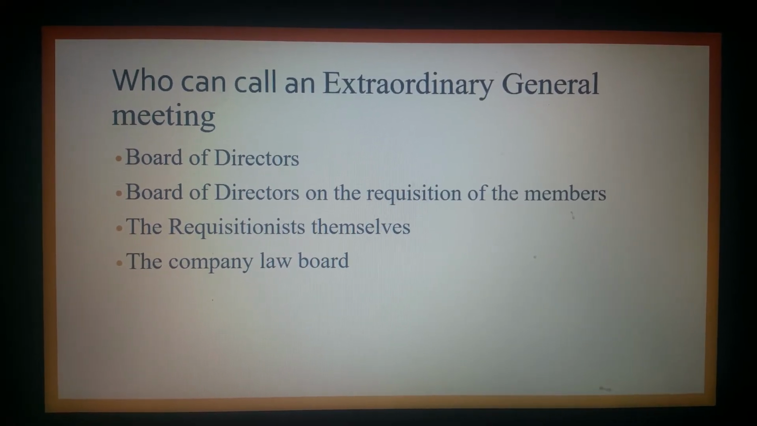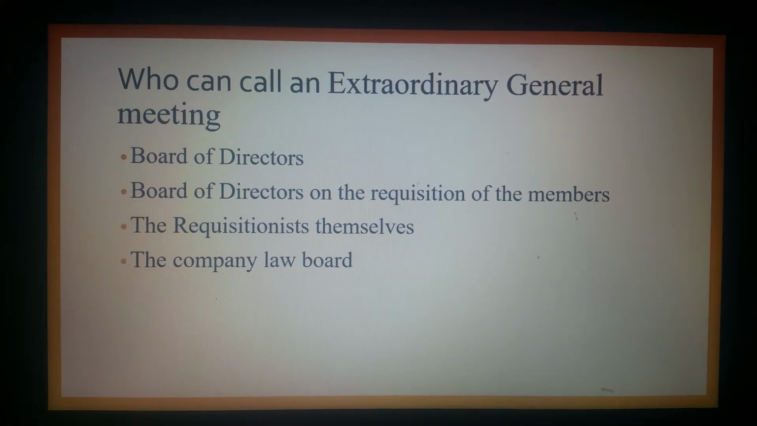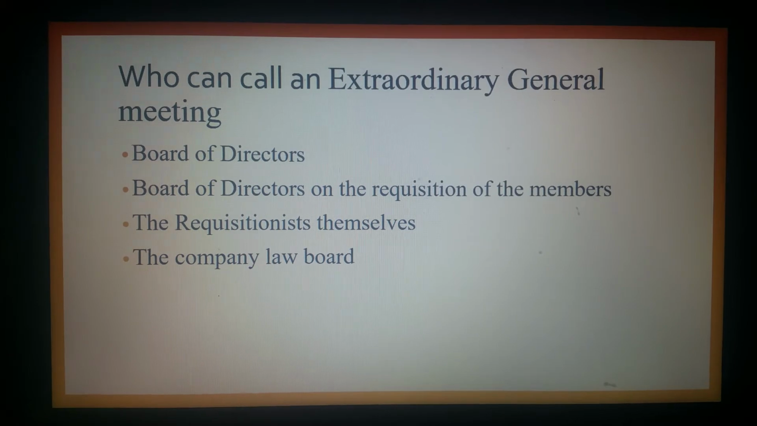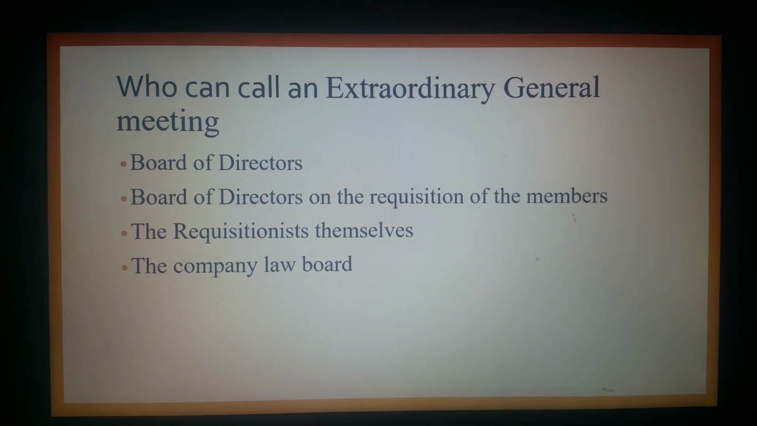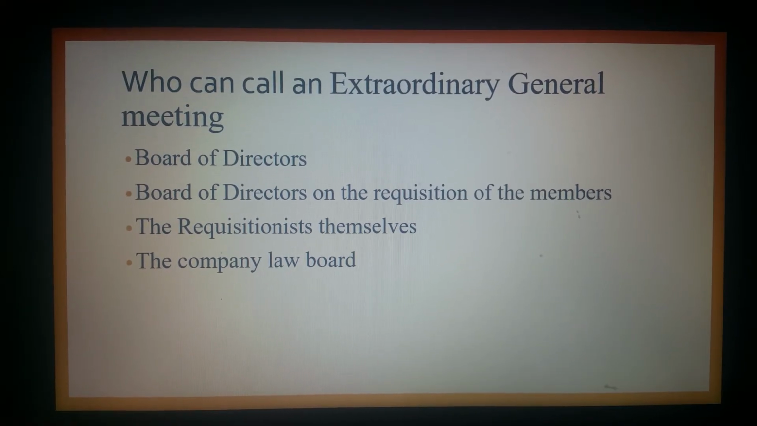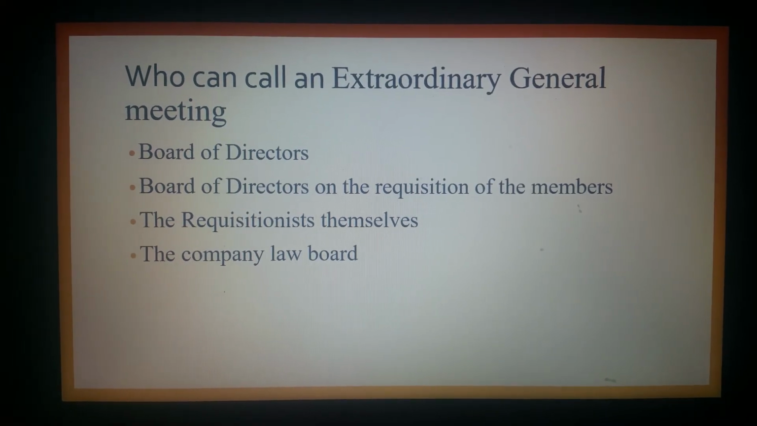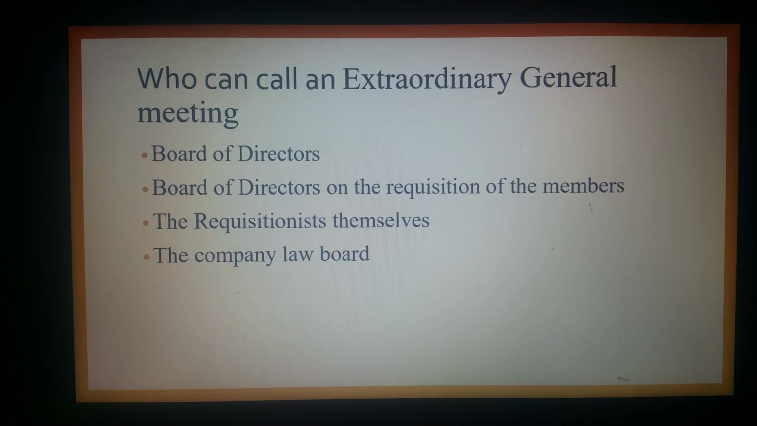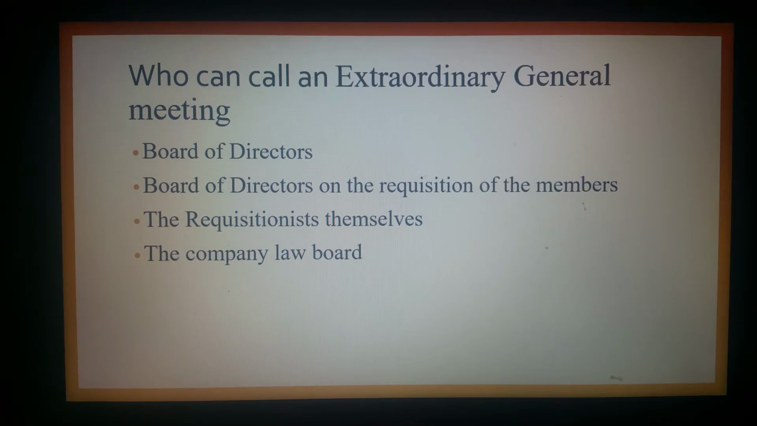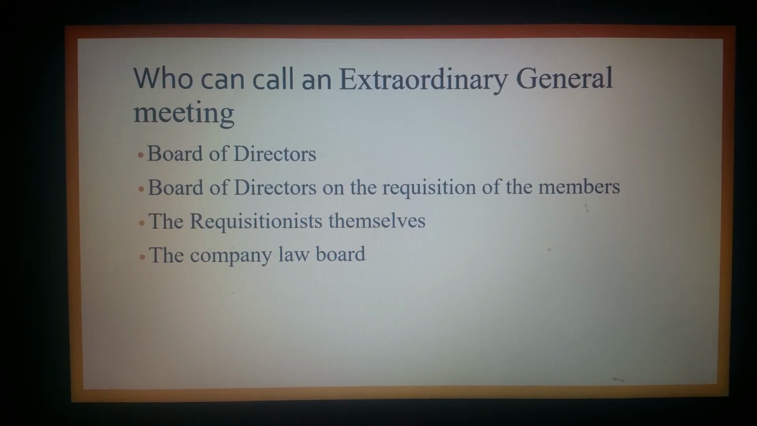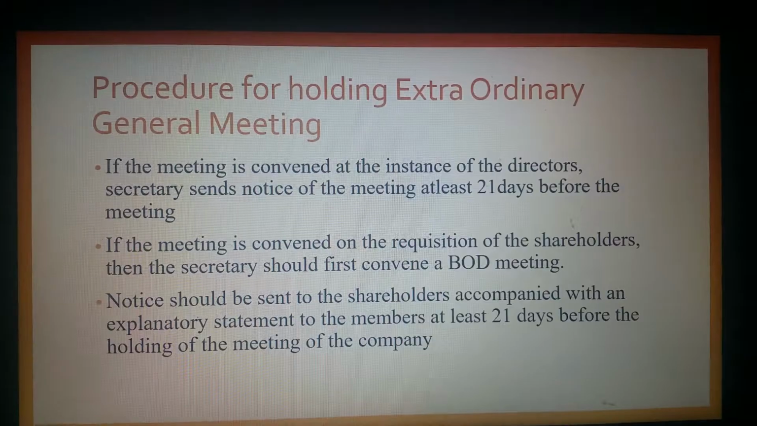And lastly, the company law board. The company law board is a governing body set up under the Companies Act of 1956 to look after and inspect the working of companies. The company law board may also order the holding of an extraordinary general meeting, either on its own initiative or on an application made by some of the shareholders or the directors of the company. So the company law board can also hold the meeting on its own initiative or on the request made by the directors or other shareholders of the company.